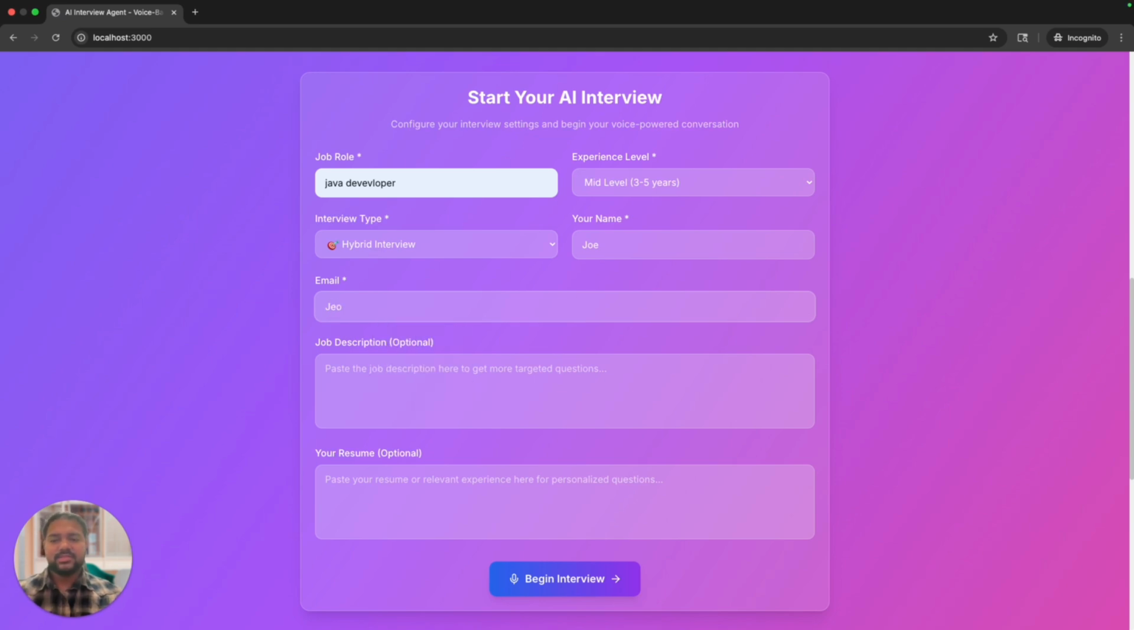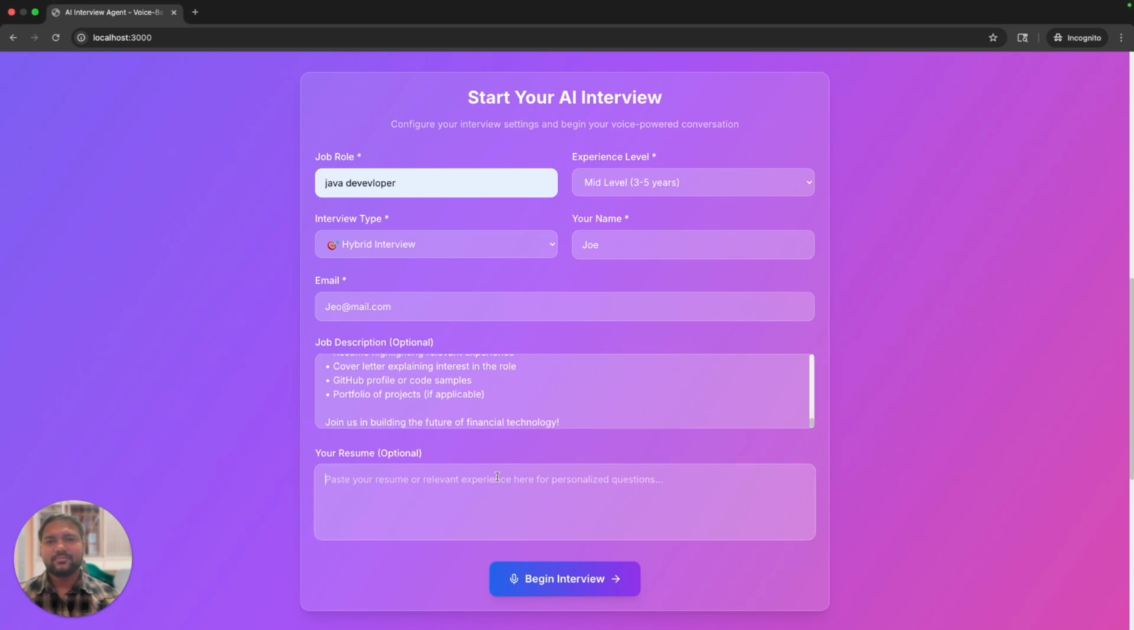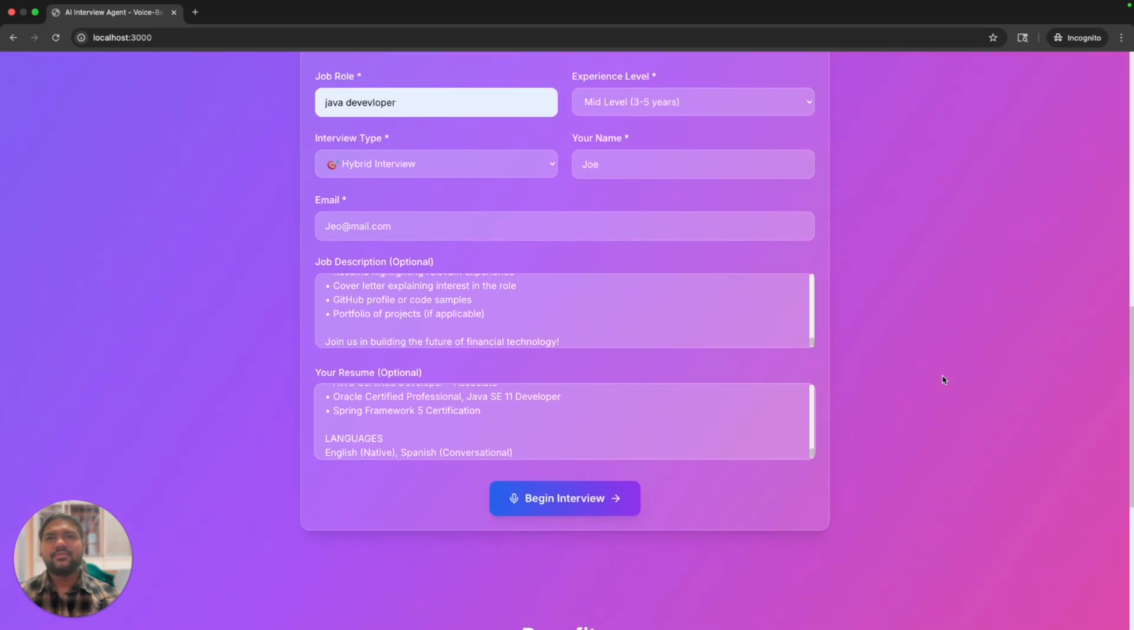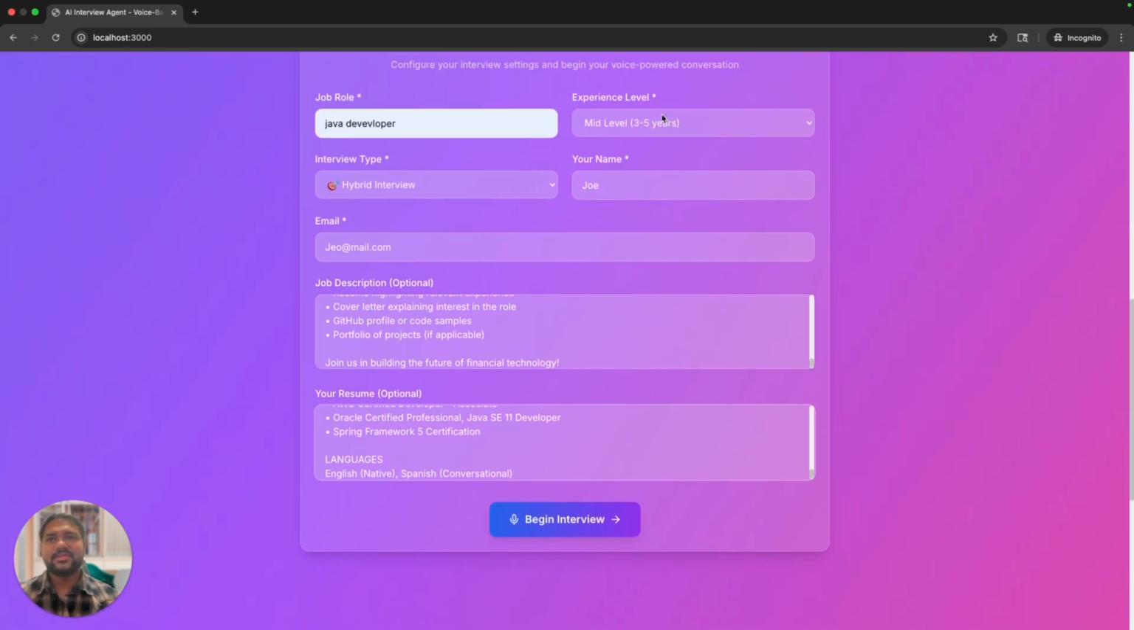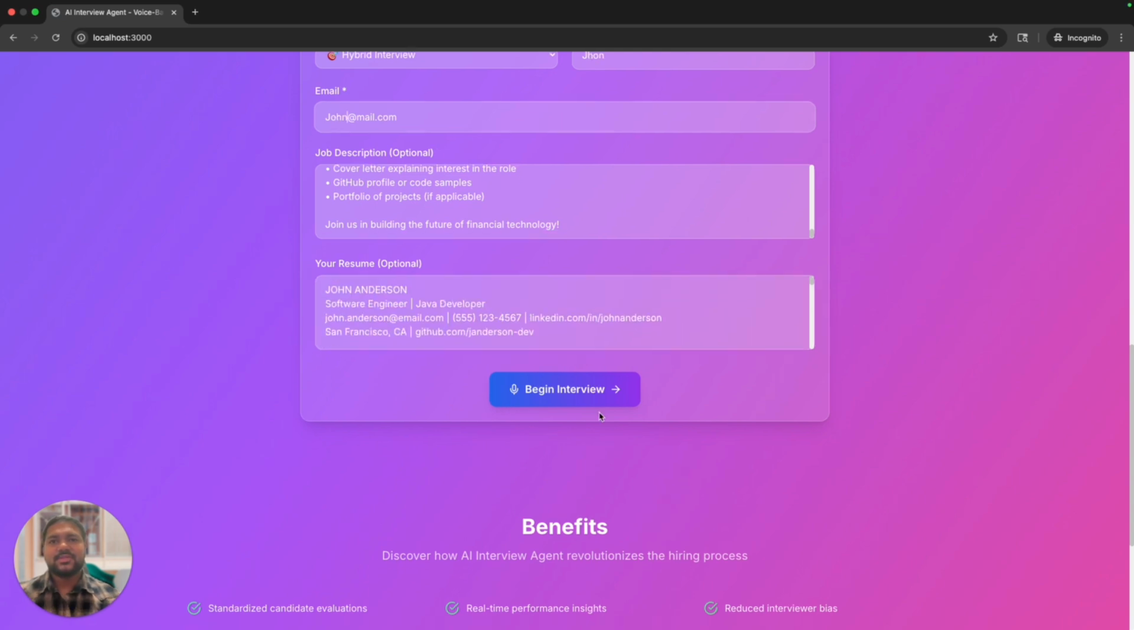I'm just giving some random mail just to bypass that. And the job description, I think I've copied the resume. Job description. So you're going to give all the details: the role, experience level, the interview type, name, and the mail, job description, and your resume. So I'm going to hit start interview.